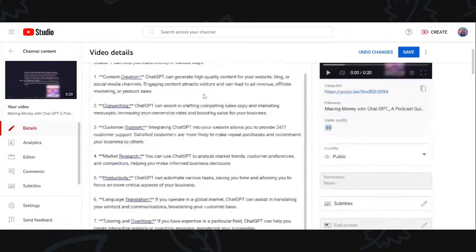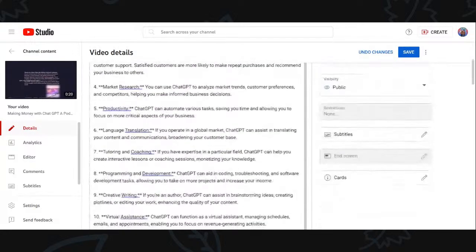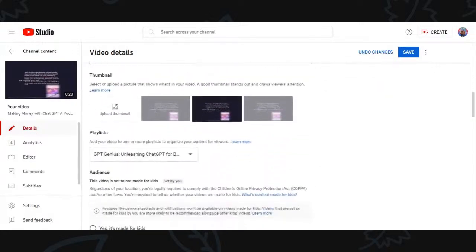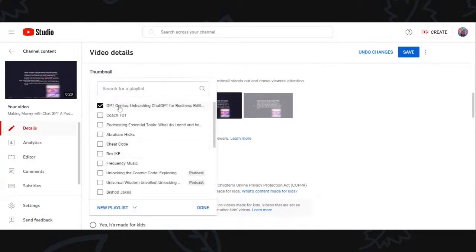So right here, you can see Making Money with ChatGPT, a podcast guide is the title. ChatGPT can help you make money in various ways, which we went over. I selected my thumbnail and then I added the playlist. So that's what I was just doing. I had to create a new playlist. So when you want to create a new playlist, you just click new playlist and you can say new podcast, new playlist, and it's a new playlist that I'm going to actually put my podcast in.